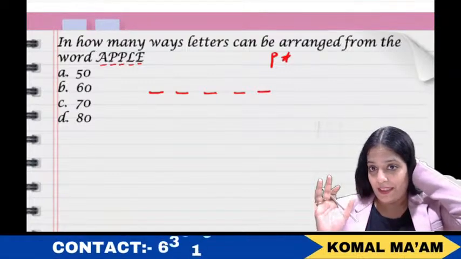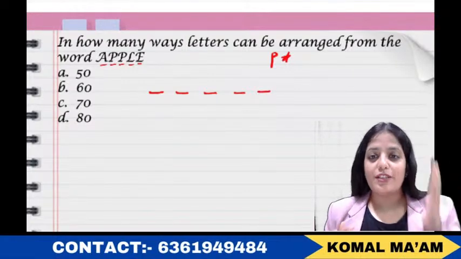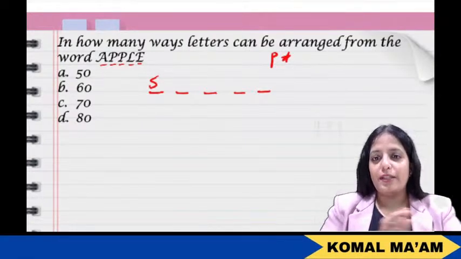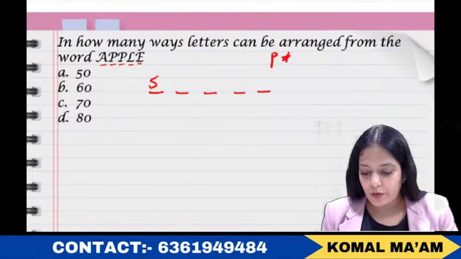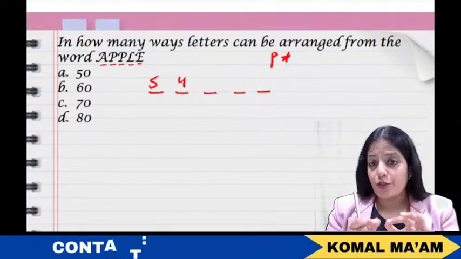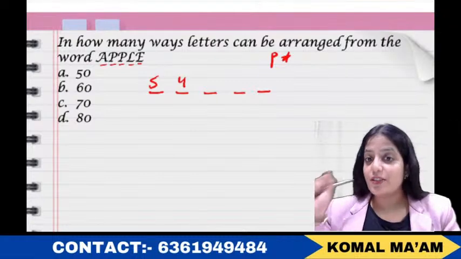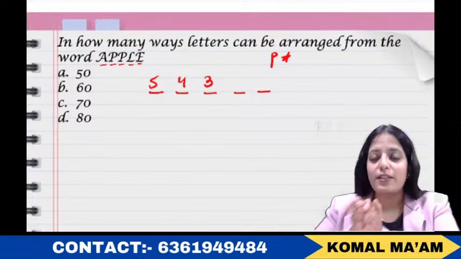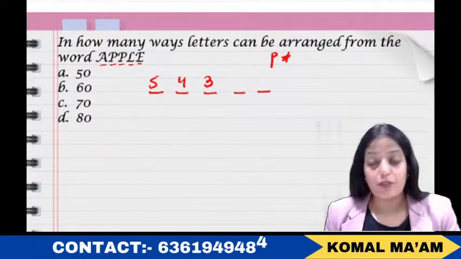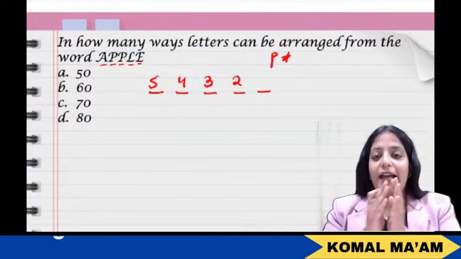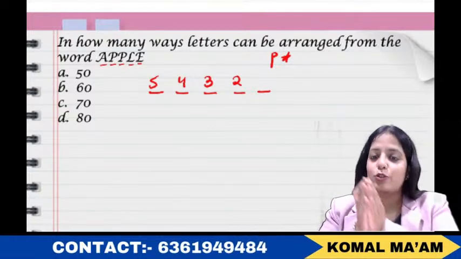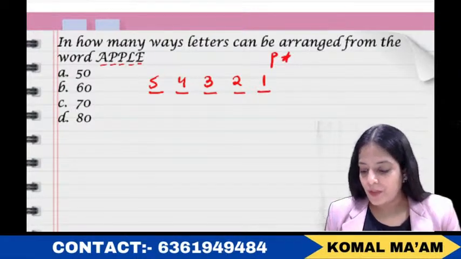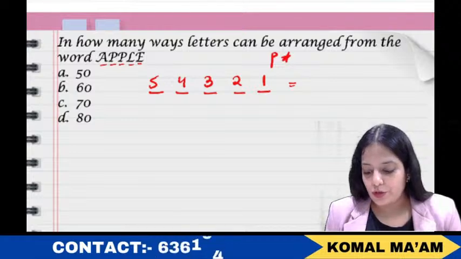Now the simple case: how many options do you have to fill the first place? 5 options. I'll write 5. Now out of these 5, one will sit at first place. You'll be left with 4 options to fill the second place. So we'll write 4 for the second place. Out of this 4, one will sit at second place and you'll be left with 3 for the third place. You will write 3 here. Out of these 3, one will sit at third place. You will be left with 2 options for the fourth place. You will write 2 here. And out of this 2, one will sit at this fourth place and you will be left with just 1 option for the fifth place. You will write 1 here.